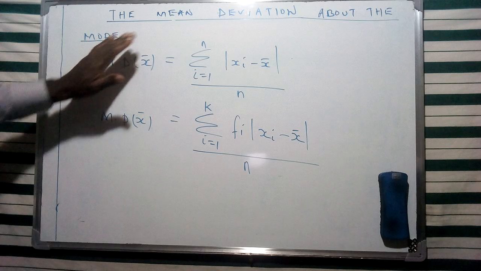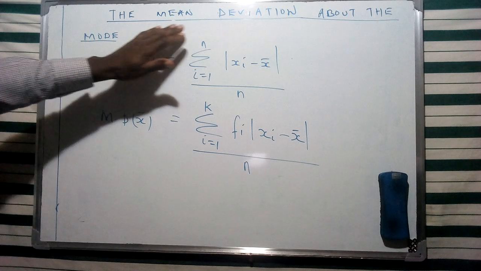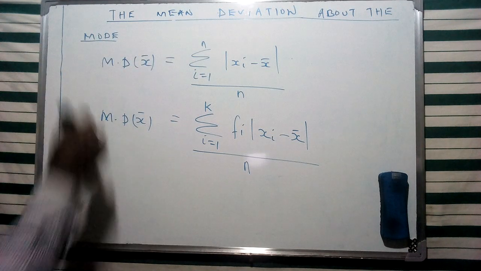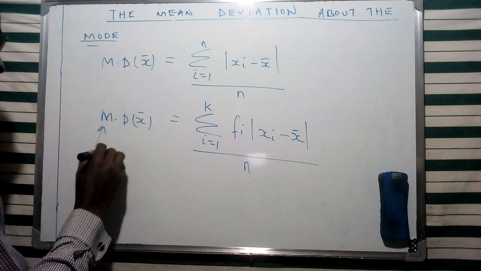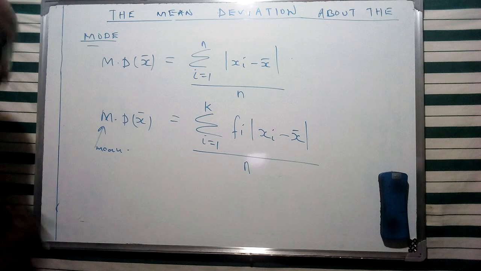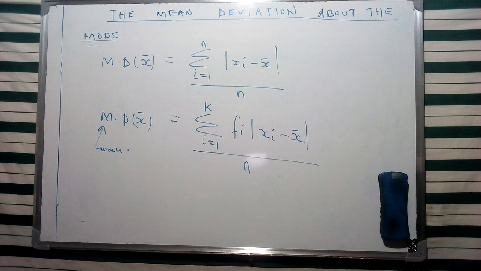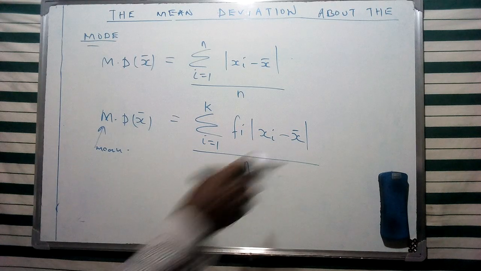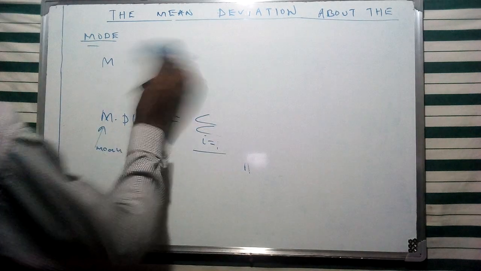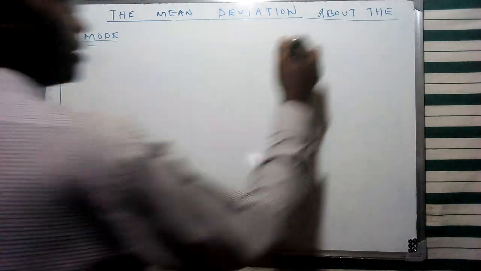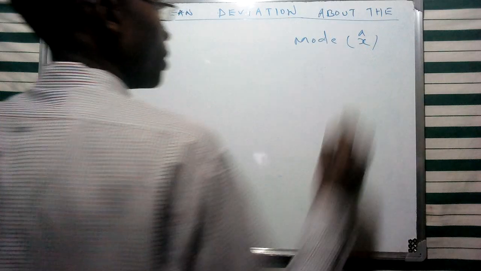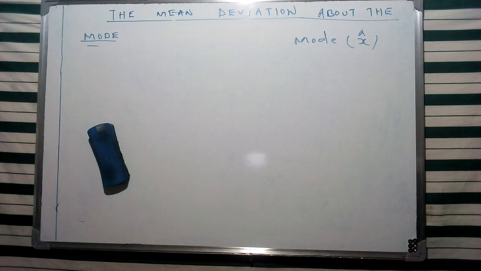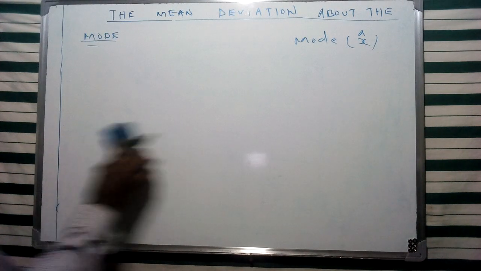Today, we are going to look at the mean deviation about the mode. This is the second average that we are going to consider, apart from the mean that we looked at in our first case, and we are going to see how to represent this concept of the mean deviation about the mode. We have a representation for the mode from our previous discussion using a specific notation, and that is what I'm going to use.